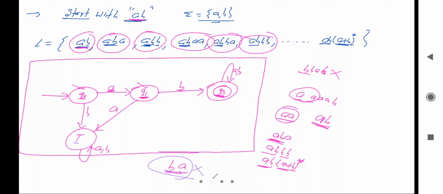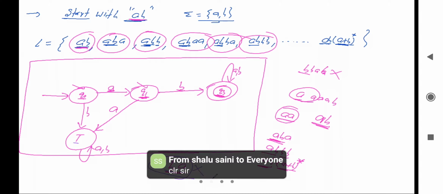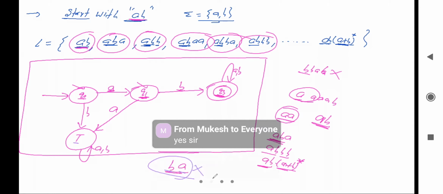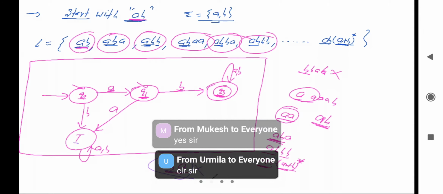So finally we can say it will accept all the strings that belong to the language, and it will not accept the strings that don't belong to the language. So this is the final minimal DFA, and in the final minimal DFA the number of states will be 4. Now tell me, is it clear or not? Okay, clear, good.